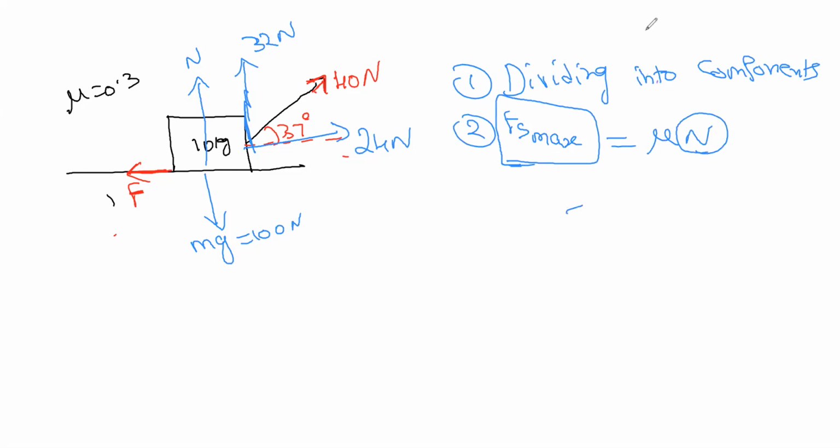So here what is N? N is not 100 Newton. N is the normal force, right? Normal force means it is along the y-axis.